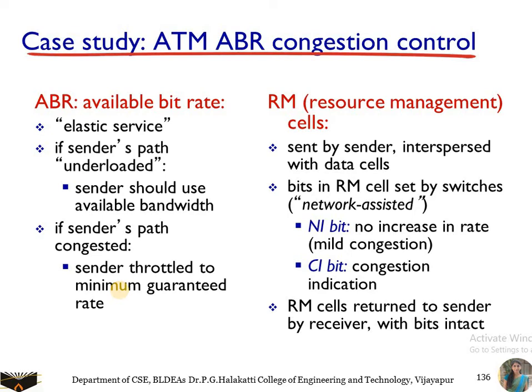To avoid the congestion we go for the RM cells. RM stands for resource management cells. These resource management cells are sent by the sender, and they are used to convey congestion related information among the hosts and switches. When an RM cell arrives at the destination, it is turned around and sent back to the sender. Bits in RM cells are set by the hosts and switches.